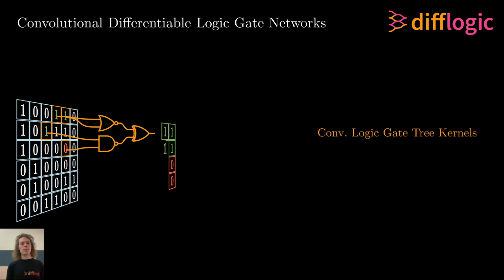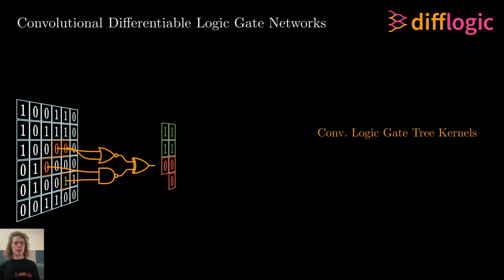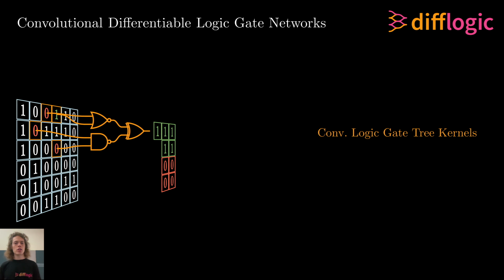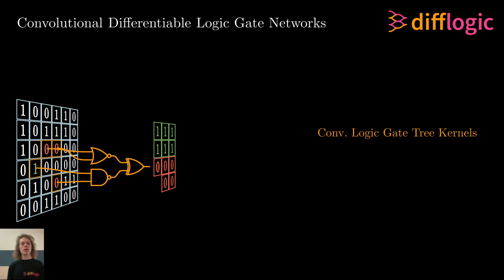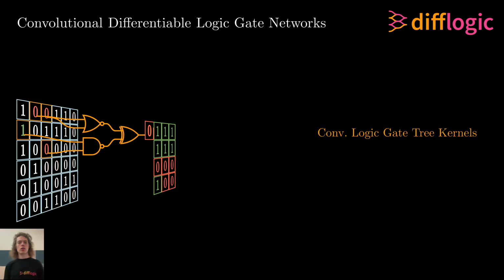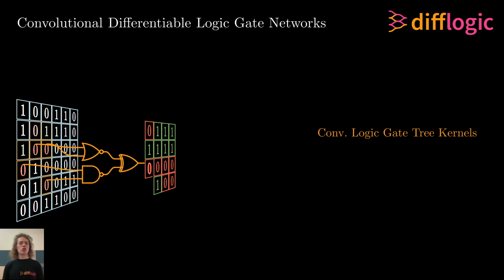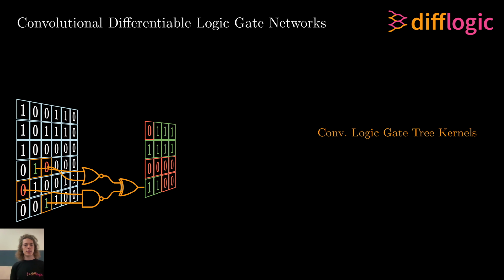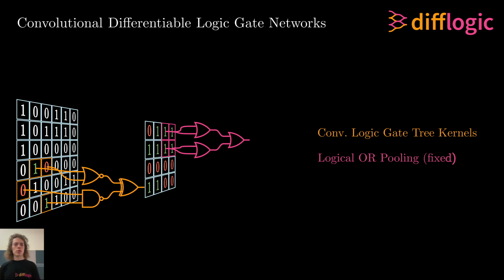And then we select the inputs from the local receptive field. In convolutional fashion, we can now apply the kernel at each respective location of our input, sharing the choice of logic gate operations. Next, to incorporate pooling, we use kernels of fixed logical ORs.